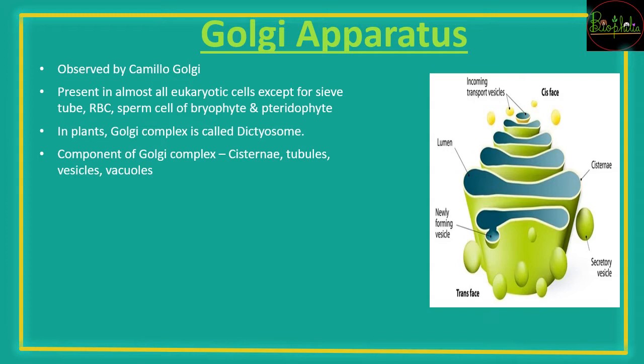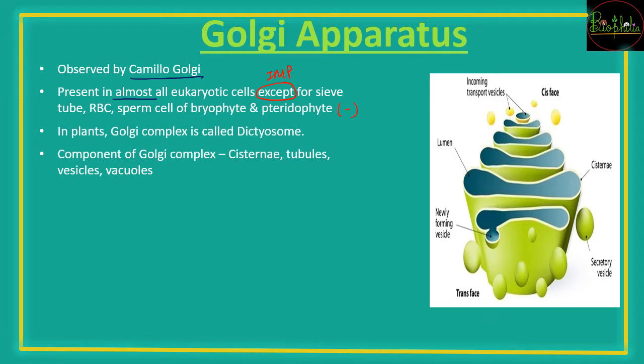The name Golgi apparatus is because of the scientist who found it, that was Camillo Golgi. So it is based on his name. Golgi apparatus is present in almost all eukaryotic cells. Now why the name almost? Because it is going to have some exceptions. So exceptions याद रखना ज़रूरी है. That is, it is not going to be present in the sieve tubes, the RBCs, and sperm cells of bryophytes and pteridophytes. They do not have Golgi apparatus.